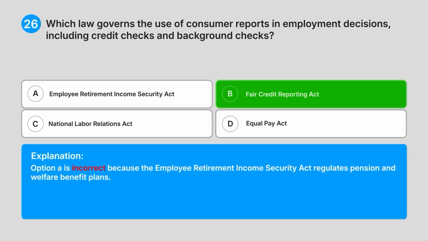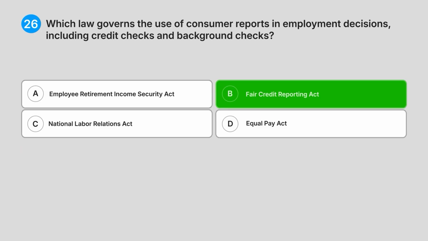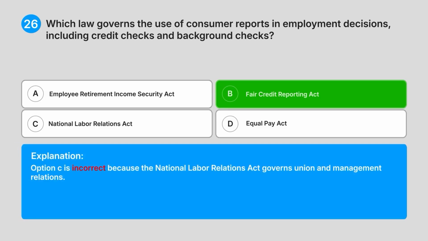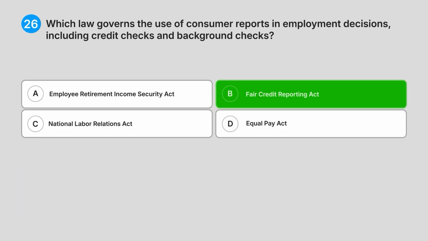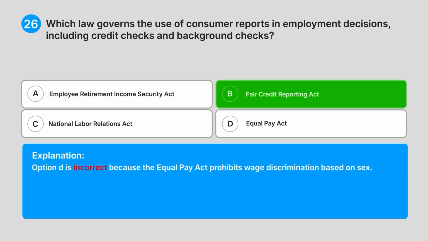Option A is incorrect because the Employee Retirement Income Security Act regulates pension and welfare benefit plans. Option C is incorrect because the National Labour Relations Act governs union and management relations. Option D is incorrect because the Equal Pay Act prohibits wage discrimination based on sex.